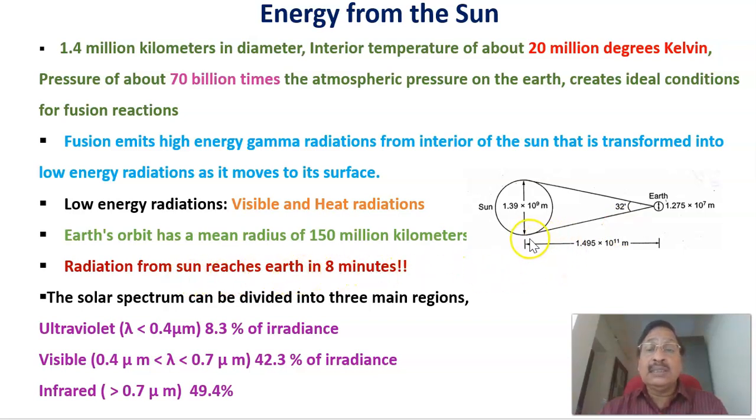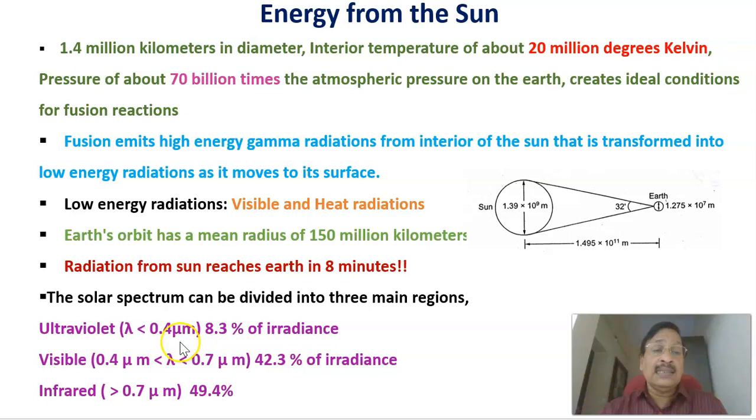The time for the radiation to reach the Earth from the sun is approximately 8 minutes. Therefore, the solar radiation spectrum that reaches the Earth can be divided into three regions. One is called ultraviolet, the second is the visible region, and the third is the infrared region. That is based upon the wavelength.